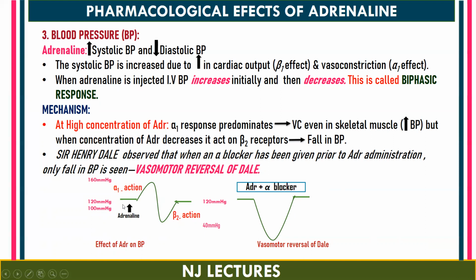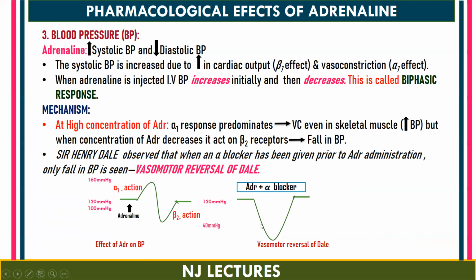See, when you inject adrenaline, the concentration is going to be very high. It is going to stimulate the alpha receptors, and there is an increase in BP, up to 160 mmHg. After some time, the concentration of adrenaline decreases. It is going to act on the beta 2 receptors, due to which there is a fall in BP, that is 100 mmHg. So this concept was studied by Sir Henry Dale.